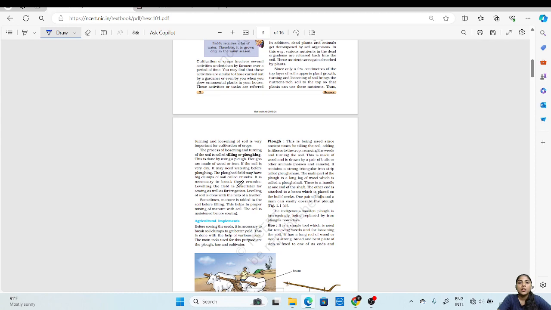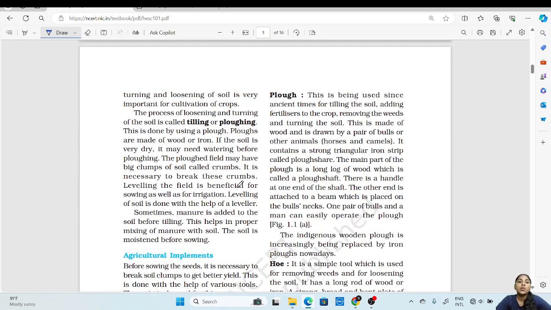Now the process of loosening or turning the soil is called tilling or plowing. So this is very important. The process of loosening or turning the soil is called tilling or plowing. Now this is done by using a tool called a plow.